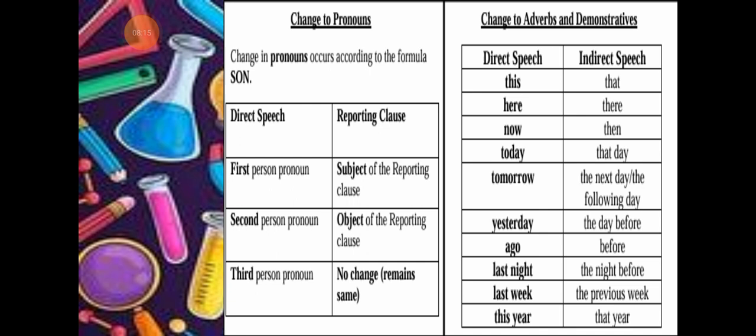Okay, changes to adverbs and demonstratives. What do I mean by demonstratives? When converting direct speech into indirect speech, there are going to be certain changes. This changes into that. Here changes into there. Now changes into then. Today changes into that day, tomorrow into the following day or the next day, yesterday into the day before, last night into the night before, last week into the week before or the previous week, this year into that year. So these are the changes that you're going to make while converting direct speech into indirect speech.